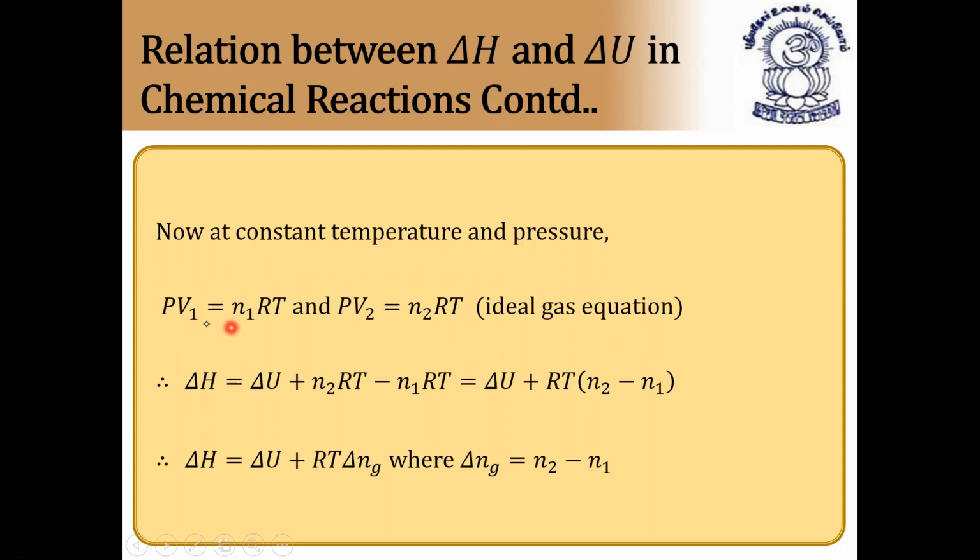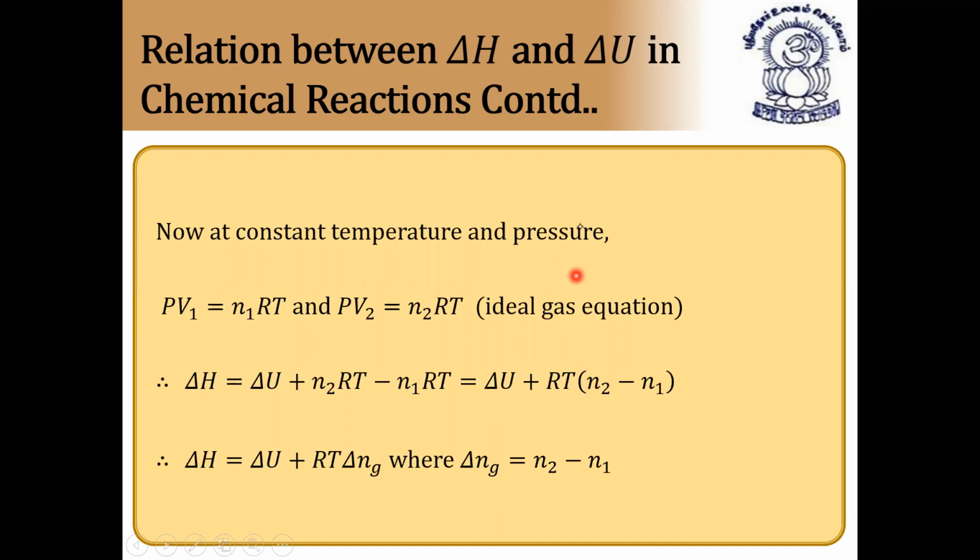So PV1 is equal to N1 RT and PV2 is equal to N2 RT, because pressure is constant and volume is changing. So delta H is equal to delta U plus N2 RT minus N1 RT, or delta U plus RT into N2 minus N1.